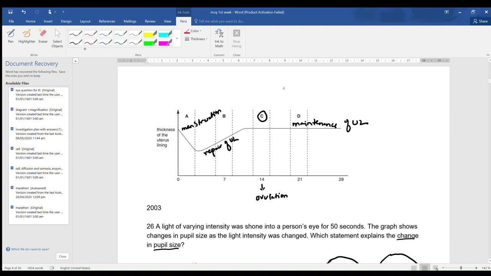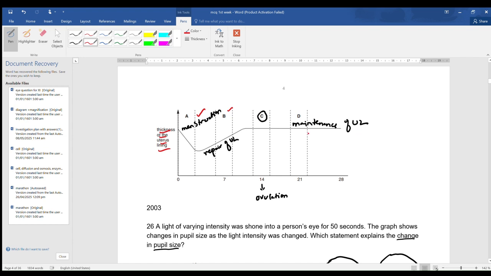At first look at the thickness of the uterus lining in part A and some part of B, the uterine lining is reducing in thickness, that's why it is called menstruation. Then in part B, there is an increase in the thickness of uterine lining, that is, there is a repair of the uterine lining, and in part C and D, there is a maintenance of the uterine lining.